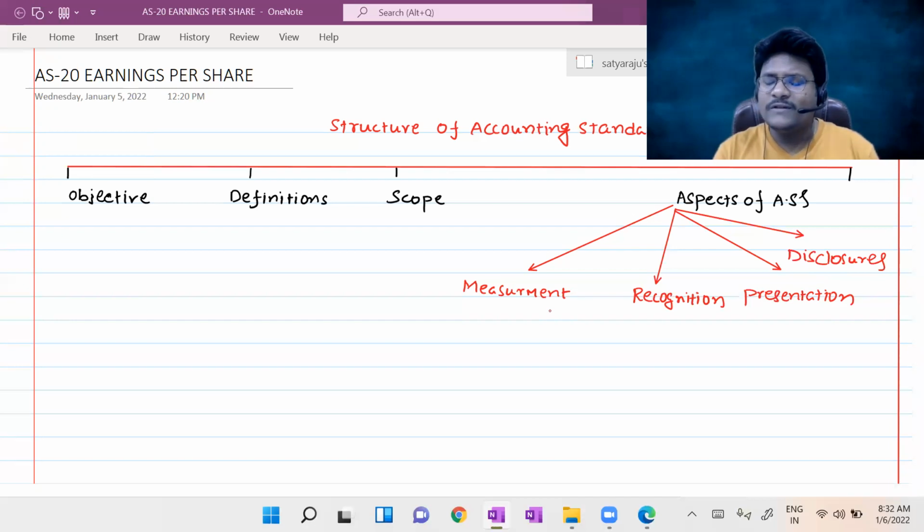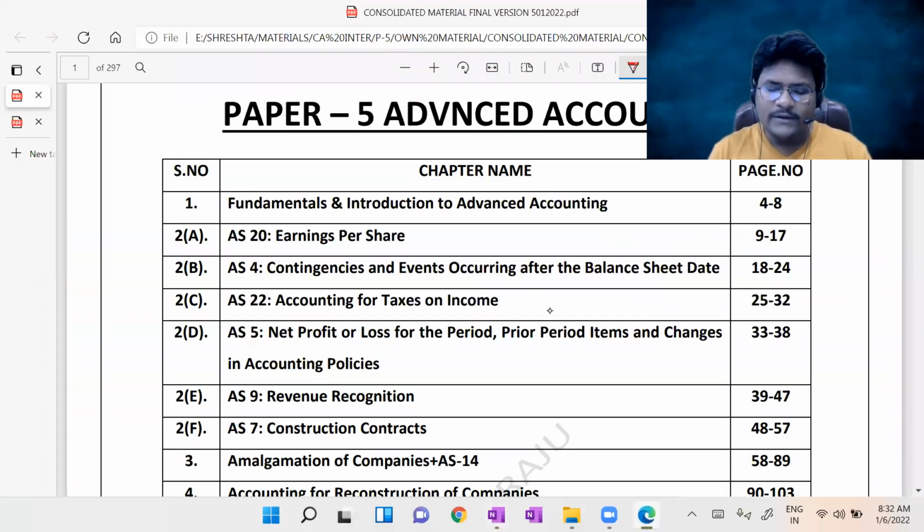So this is not a proper structure, but up to objective, definition and scope, we will go in the proper structure. Then according to the nature and content of the standard, we will try to build the aspects. Okay, guys, hope you understand the basic structure of an accounting standard. Now let us move on with our accounting standard, which is AS 20, Earnings Per Share.